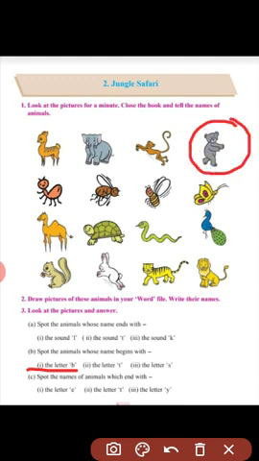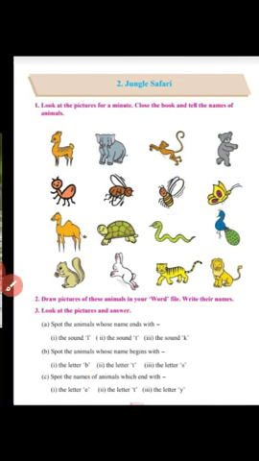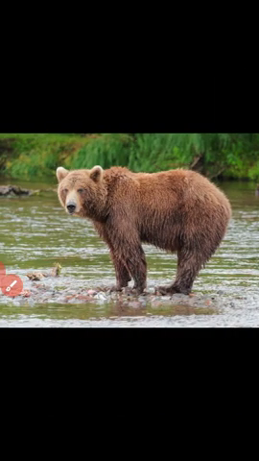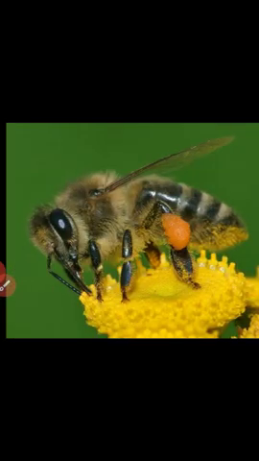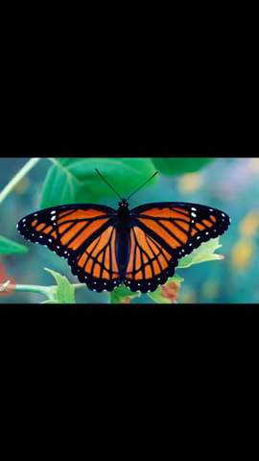Then bee, and butterfly. So, bear, bee and butterfly are the animals whose name begin with the letter B. Okay, children? Look at the pictures. Bear, bee and butterfly.